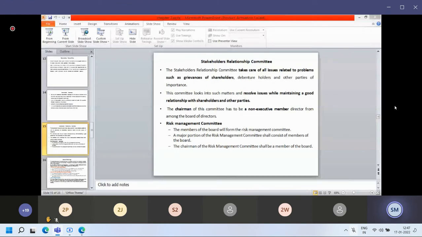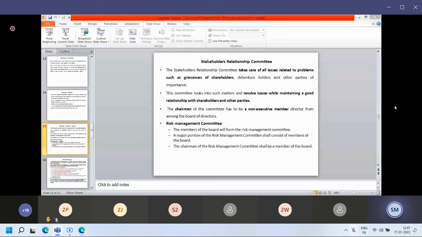This committee looks into such matters and resolves issues while maintaining a good relationship with the stakeholders and other parties. The chairman of the committee will be a non-executive director from among the board of directors. The chairman of this shareholder relationship committee will be appointed from the non-executive members. Now, one more committee we'll discuss, the risk management committee.